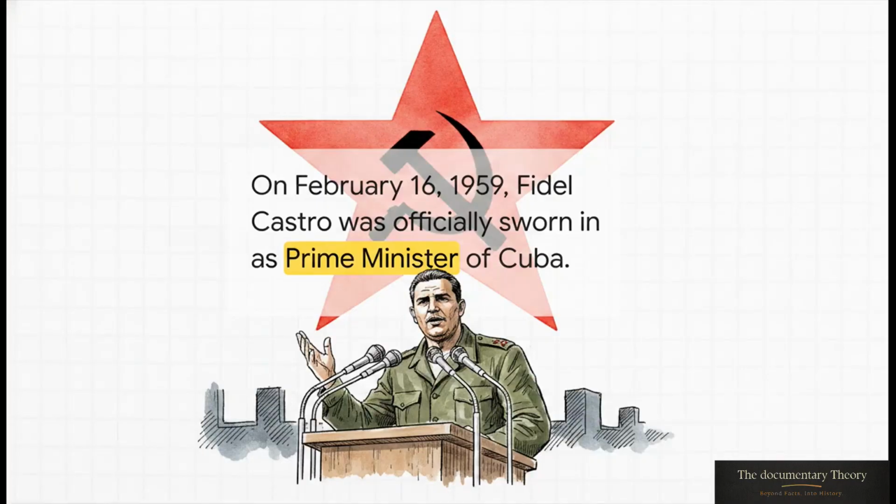Very quickly, the illusion of a diverse, moderate coalition just vanished. The moderate civilian politicians were either pushed out or forced to resign. And on February 16, 1959, Fidel Castro was officially sworn in as Prime Minister of Cuba. He began ruling entirely by decree, indefinitely delaying multi-party elections and systematically shifting the country toward a one-party socialist state perfectly aligned with Marxist-Leninist principles.